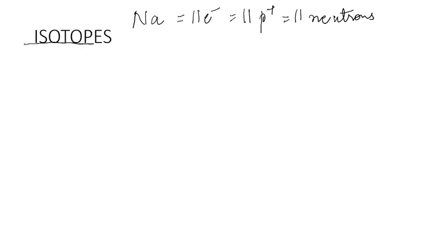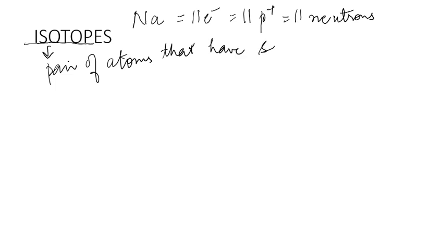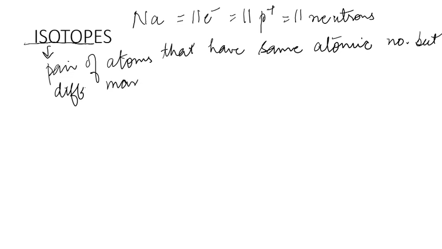So isotopes are a pair of atoms that have the same atomic number but different mass number. What do we mean by that? What does this signify? Same atomic number means this pair belongs to the same element, means the two atoms which we are considering belong to the same element. Let us take an example of chlorine.